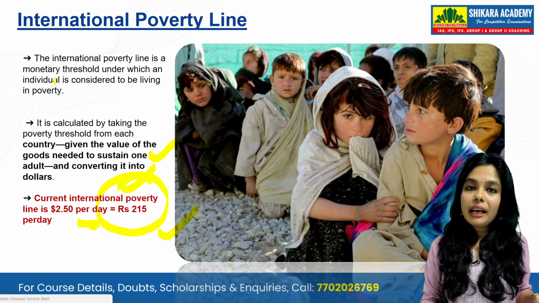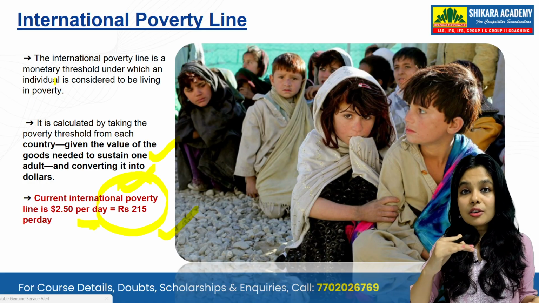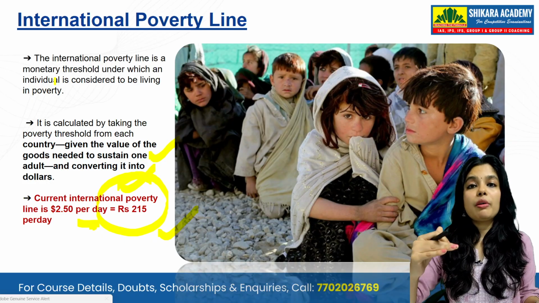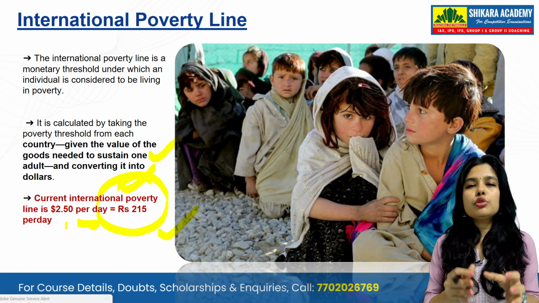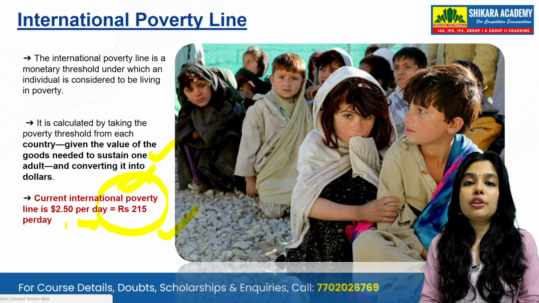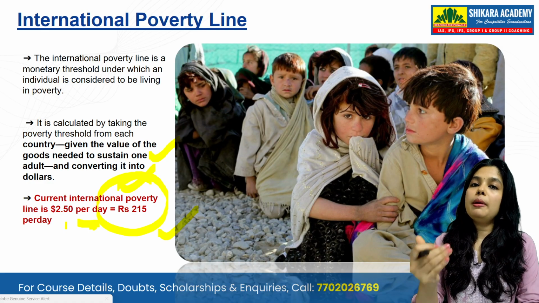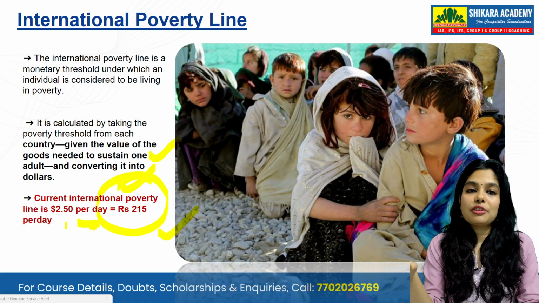Not only India has it, but globally we want to cater to the standard of the international poverty line. We want to know how many people are above and below the poverty line. Almost 215 Indian rupees should be in the hand of a person per day to be above the poverty line internationally.